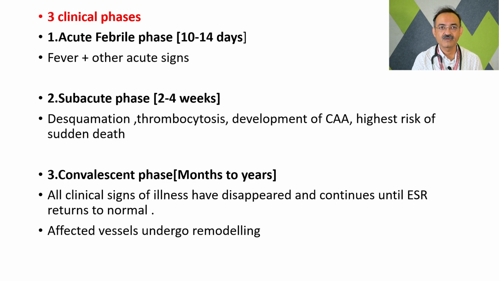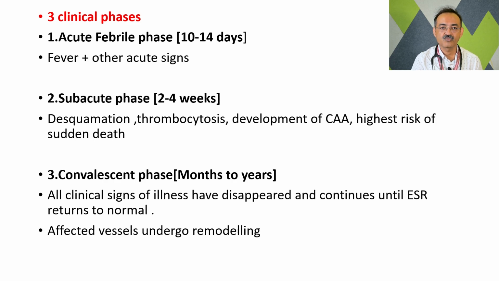So Kawasaki disease goes into 3 phases. First is the acute febrile phase, that is the first 10 to 14 days. It includes all the classical features of Kawasaki disease along with fever. In the subacute phase, that is the next 2 to 4 weeks, from 14 days to 1 month, the child will have periungual desquamation and a very severe thrombocytosis.